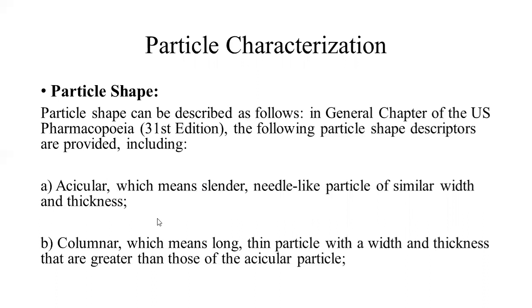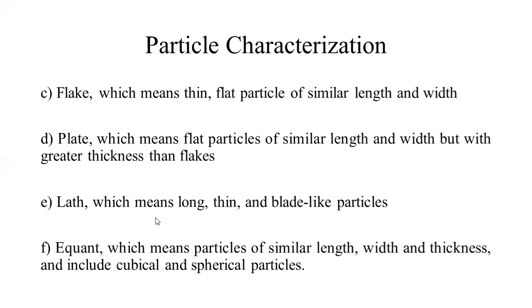Columnar, which means long, thin particles with a width and thickness that are greater than those of the acicular particles. Next term, flake. Flake means thin, flat particles of smaller length and width. Next term is plate, which means flat particles of similar length and width but with greater thickness than flakes. Then the next term is lath, which means long, thin and blade-like particles.